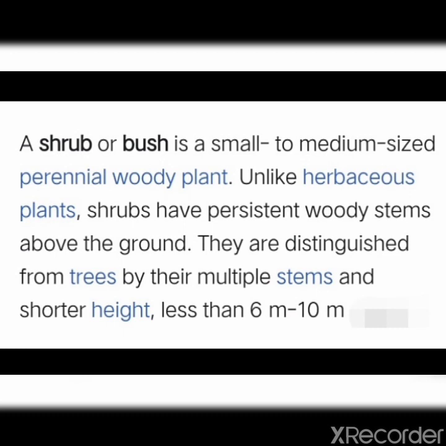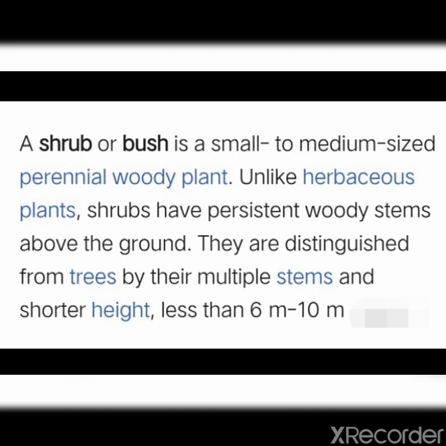The reason is that many branches of almost the same size arise from the base of the stem immediately above the soil, so they look like bushes.